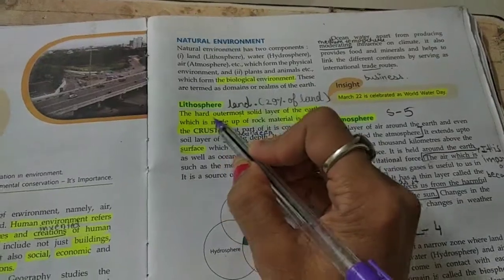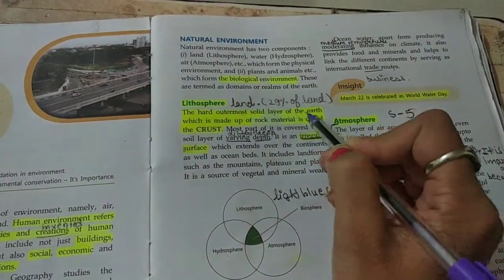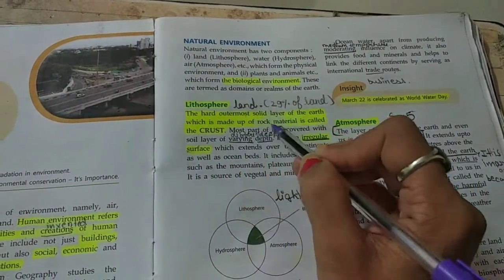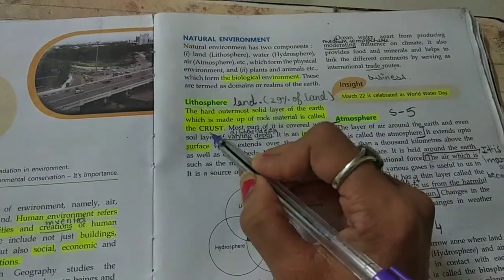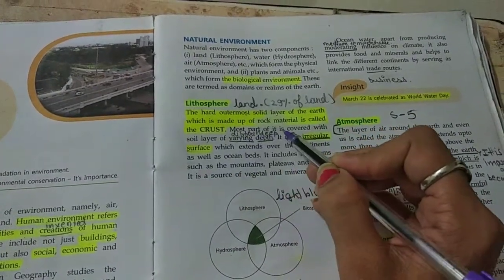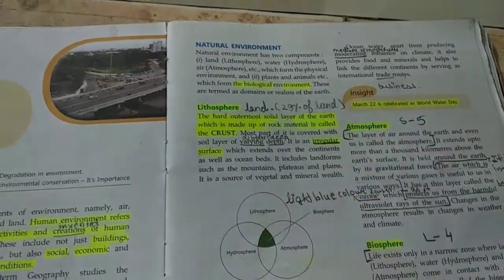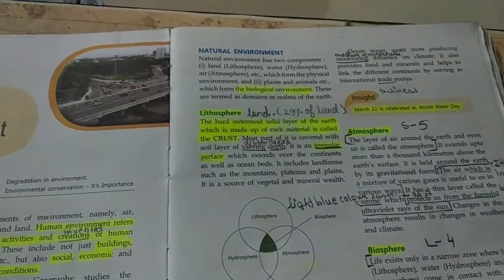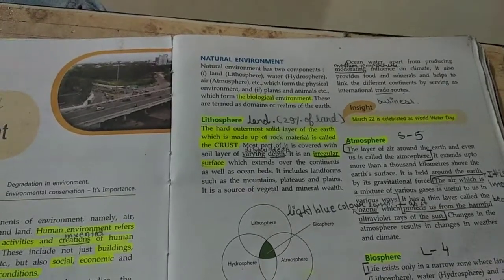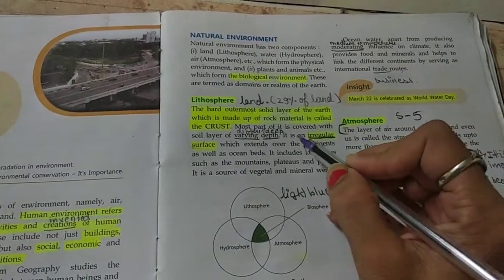Now, the hard outermost solid layer of the earth, which is made up of rock materials, is called the crust. Most part of it is covered with a soil layer of varying depth, means deepness. The deepness of this layer is different in different areas.